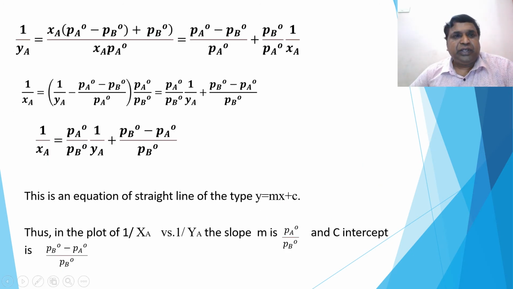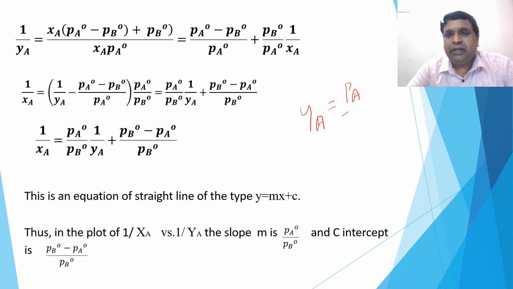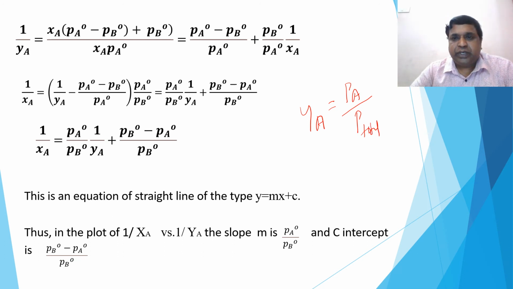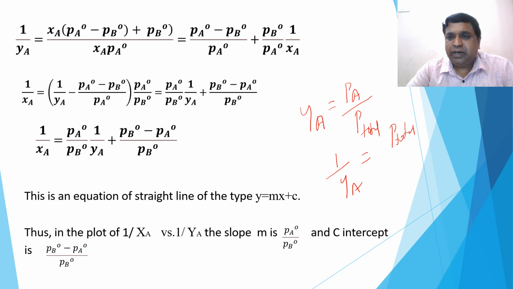And therefore here we have taken the substitution. So when we take 1 over YA, the same formula we have taken here. So you just recall what I wrote there. YA is equal to PA divided by P total, right? So therefore 1 over YA is what? 1 over YA is equal to P total in the numerator divided by PA.